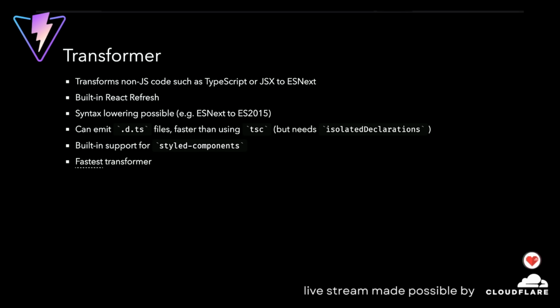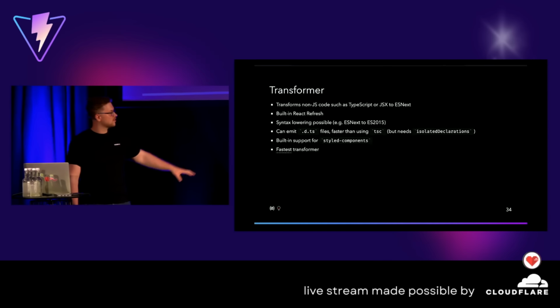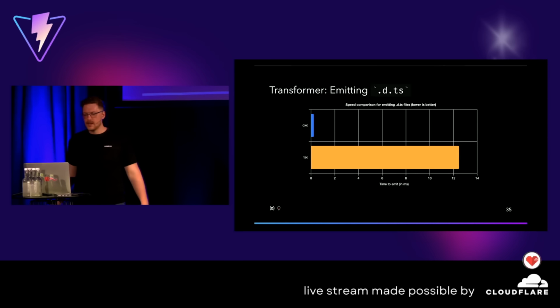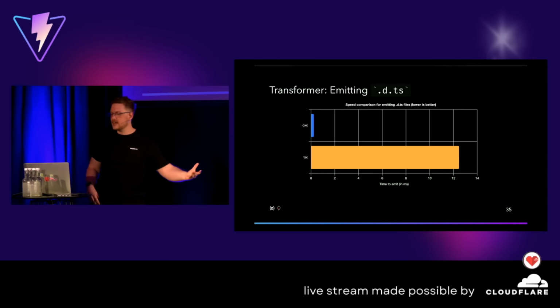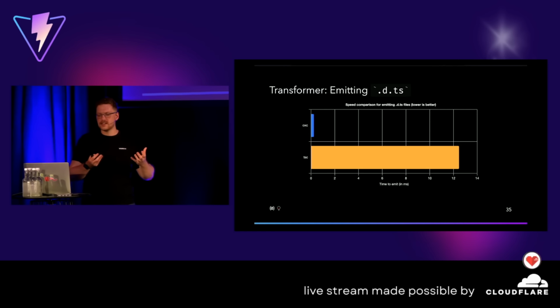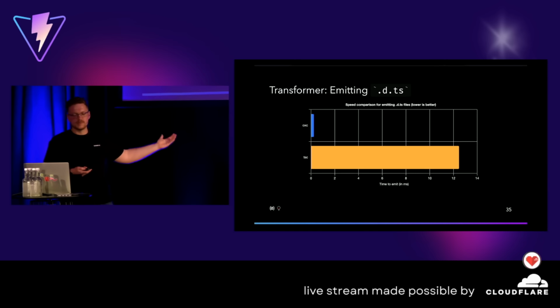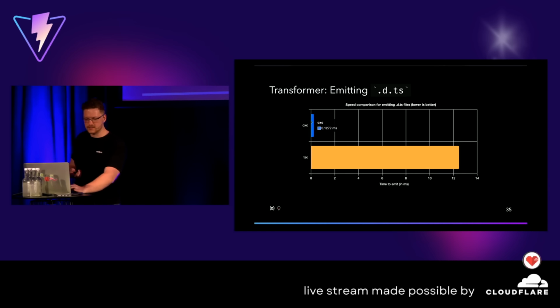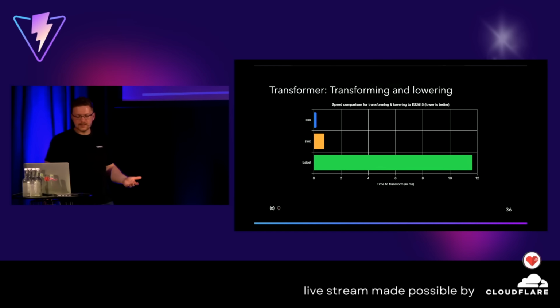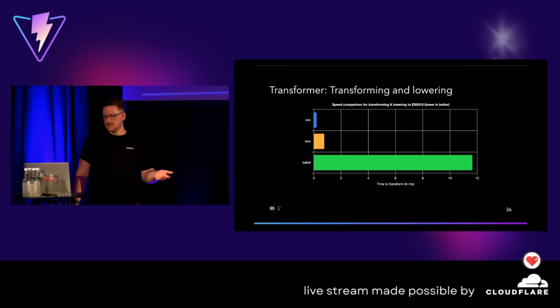And actually, it's the fastest transformer. If you have the slides later, there's always a link. It's very important to give benchmarks that are open source and have the chance to be reproduced. So take a look. I made a little chart here, first of all, for emitting DTS. As mentioned, it doesn't do type checking, so it's not 100% apples to apples, right? But you see the speedup here. And yeah, OXC is this little blue thingy there. And also, transforming and lowering is a big difference to SWC and to Babel.